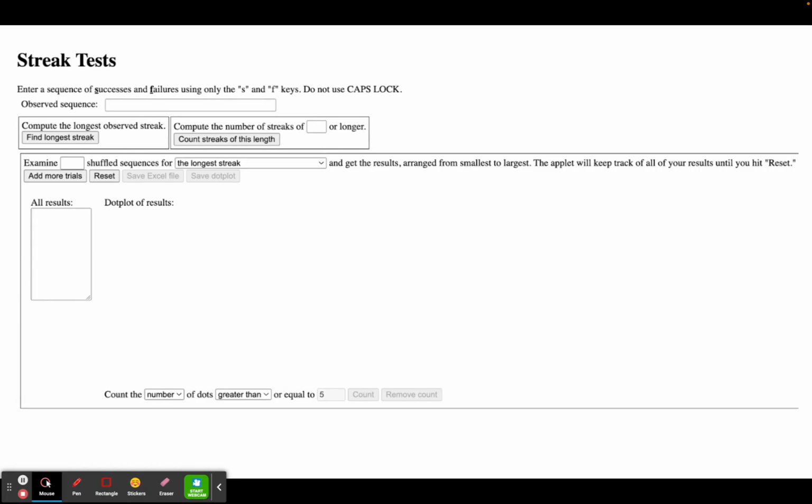So this is what the applet looks like when you first click on that link. The box at the top where it says observed sequence is where you're going to type the successes and failures. You can use this button here that says compute the longest observed streak to actually count that longest streak for you if you don't want to type it in. And then you're going to type in 100 in this box and click on the add more trials button.